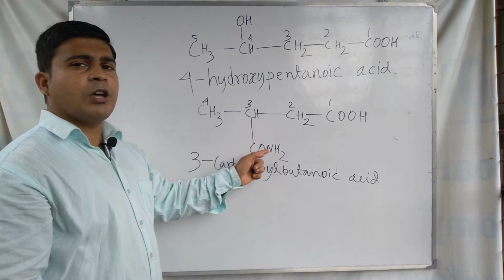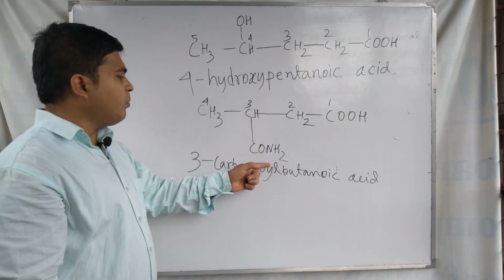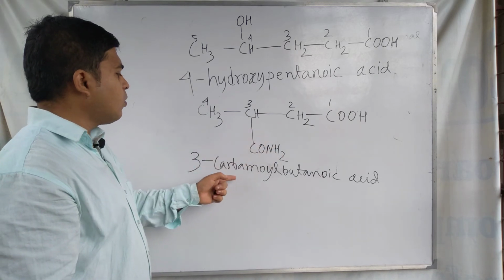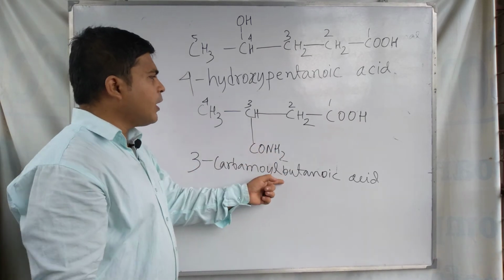Carbamoyl is the prefix of the amide functional group. 3-carbamoyl butanoic acid is the name.